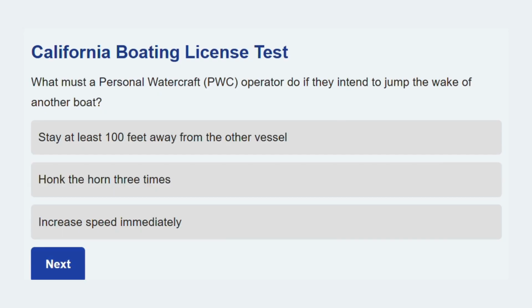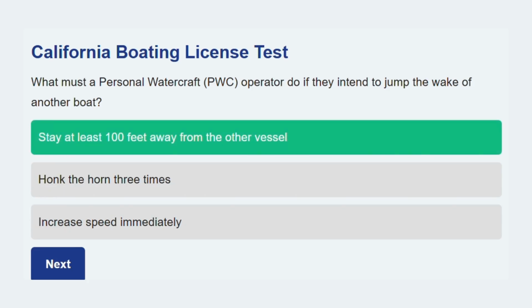Let's see this one. What must a personal watercraft, PWC, operator do if they intend to jump the wake of another boat? Stay at least 100 feet away from the other vessel. This is a mandatory safety distance to prevent collision or interference.